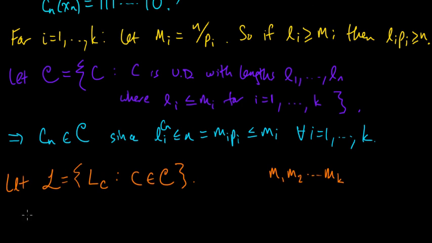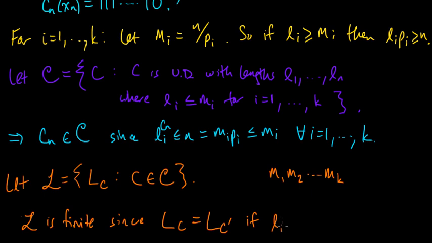So L is finite, since the expected code word length of a code C is the same as for another code as long as Li is the same as Li prime, where Li is the code word length of the ith code word for this C, and this is the corresponding thing for C prime, for i from 1 to k.